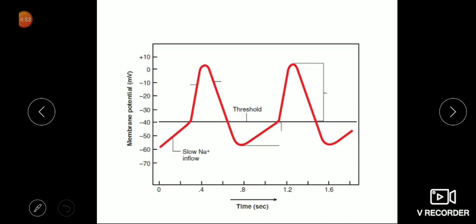Now let's move forward to other properties of cardiac muscle. We have seen the pacemaker potential, which is due to the transient calcium channel, fast calcium channel and fast potassium channels. Now what will happen? This potential which is generated in the SA node will travel to cardiac muscle. First we'll go to the atria, and after that it will go to the ventricle from the AV node. So what happens, let's see. Suppose this is the cardiac muscle. This electrical spark from the SA node is going to cardiac muscle.